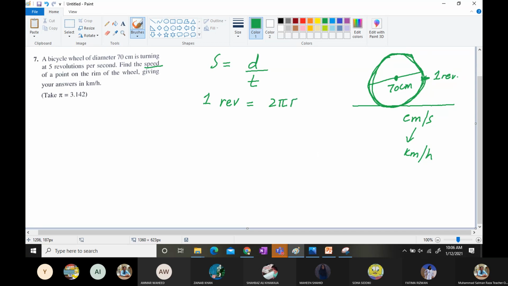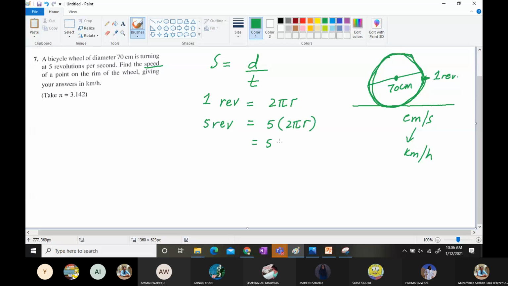While the tire touches the earth, completes one revolution, it means a completed one circumference. And over here, one revolution. So what are we going to do for 5 revolutions? For 5 revolutions, we are going to write it like 5 into 2 pi r.